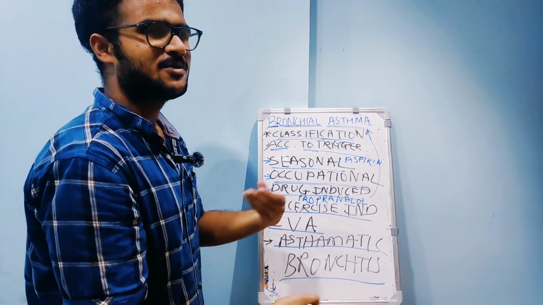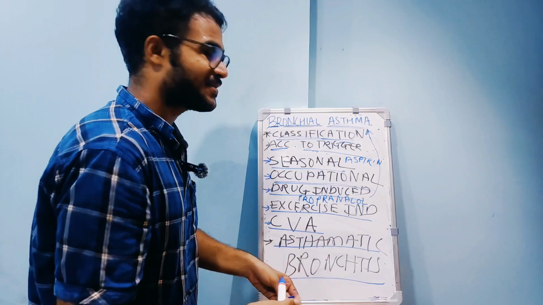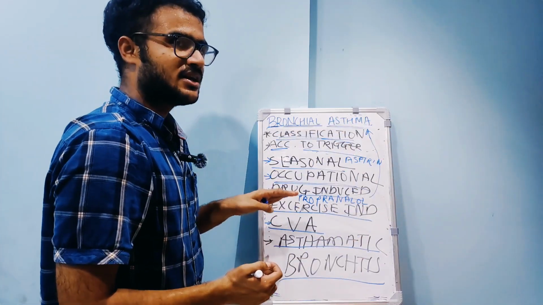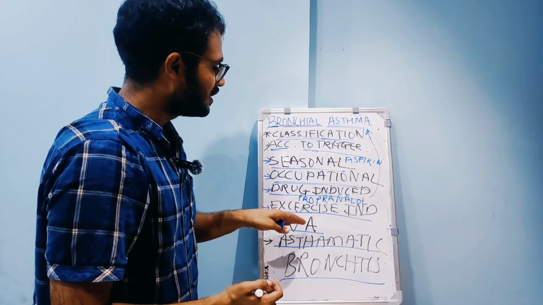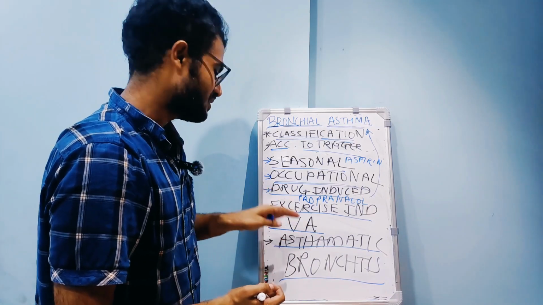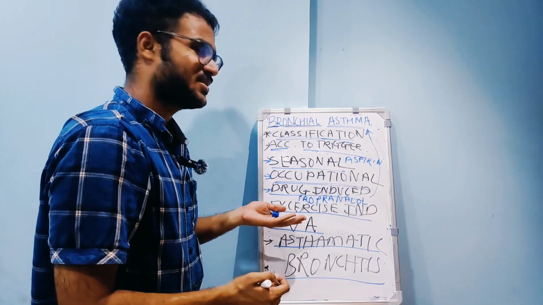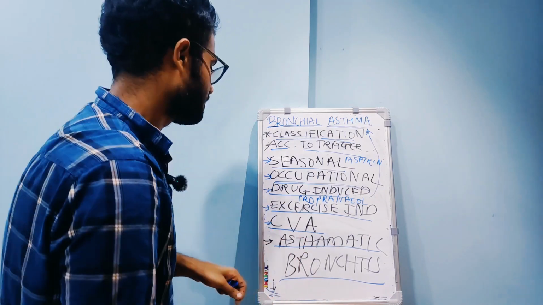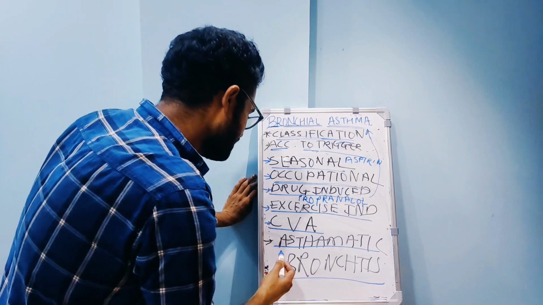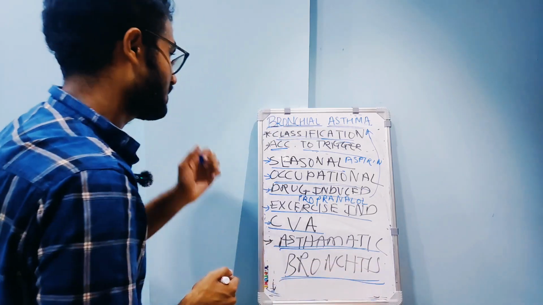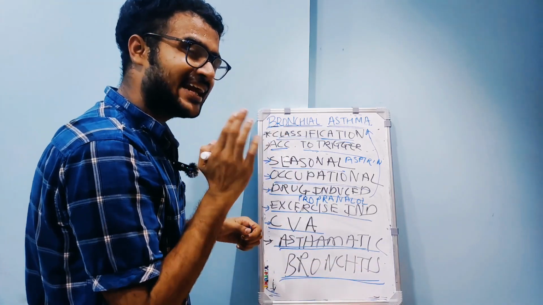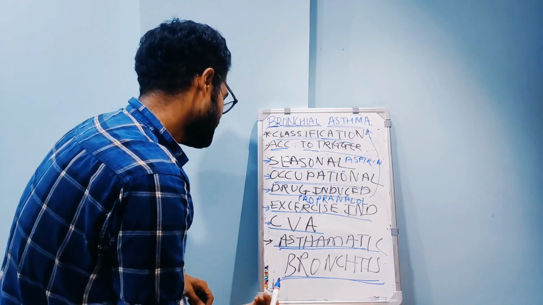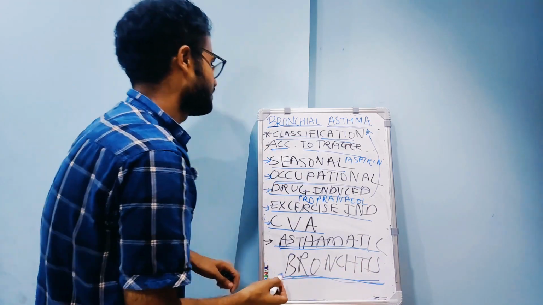Exercise induced: when some individuals are doing exercise, they can precipitate an attack of asthma. Cough variant asthma: in this case, cough is the only symptom. Other symptoms like wheeze are not found, only cough. So it is cough variant asthma. And this is important, asthmatic bronchitis: chronic smokers tend to develop asthma. So that is asthmatic bronchitis.